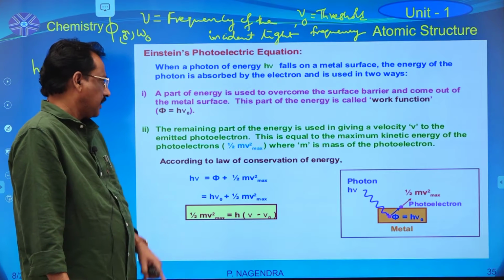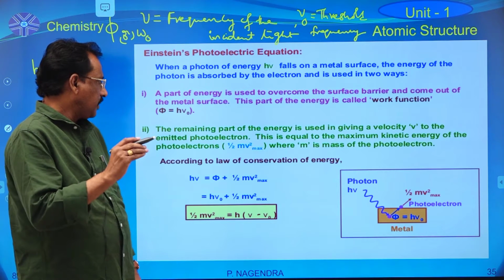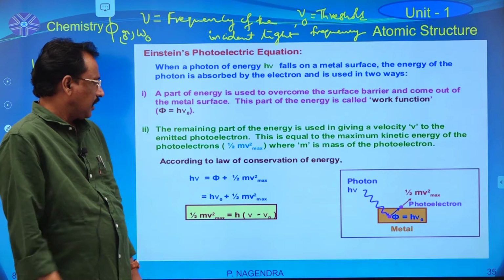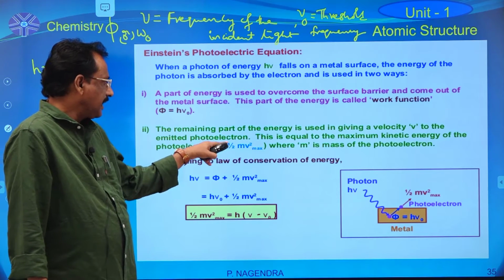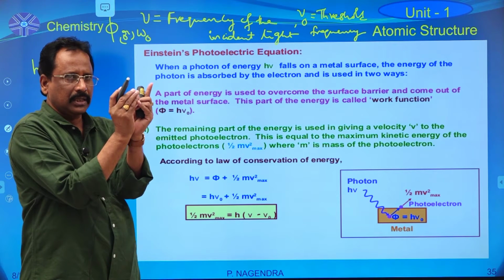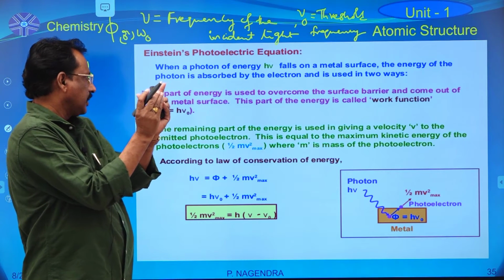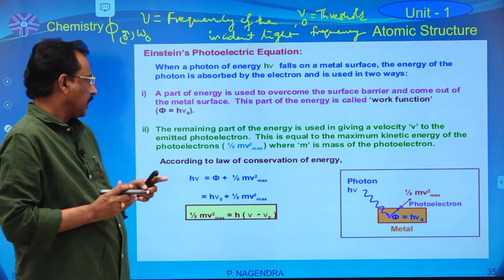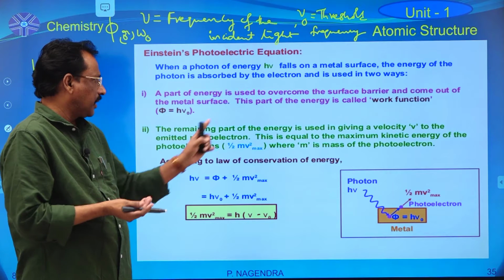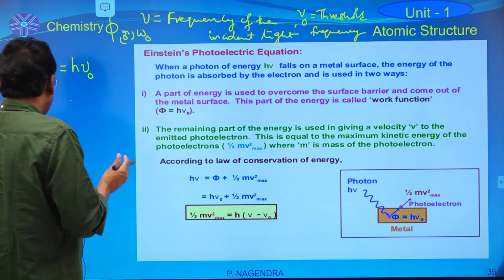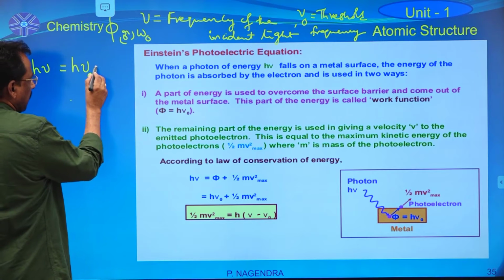And the second part is that some of the energy is converted into the kinetic energy of the emitted electron. Some part of the energy is in the form of threshold energy, and the remaining part of the energy is in the form of kinetic energy of the emitted electron.